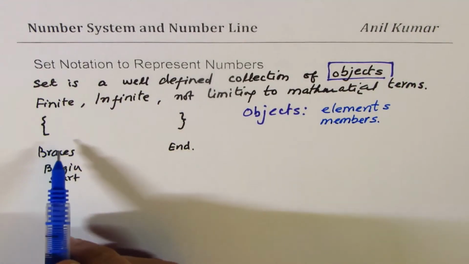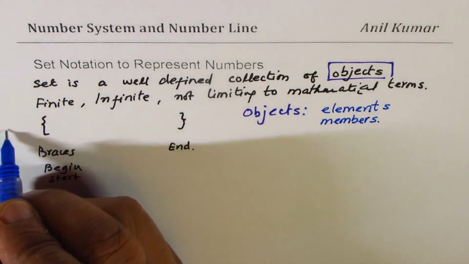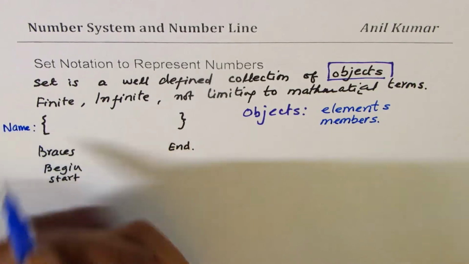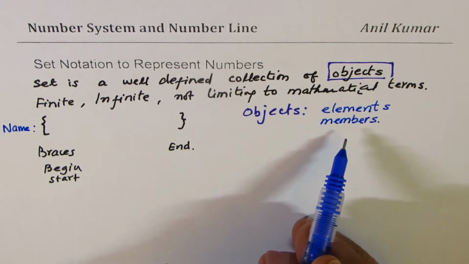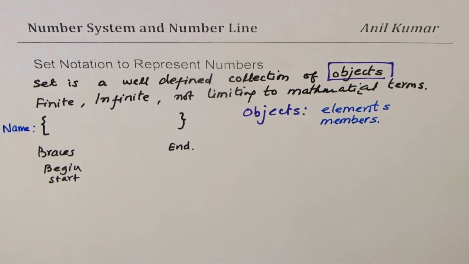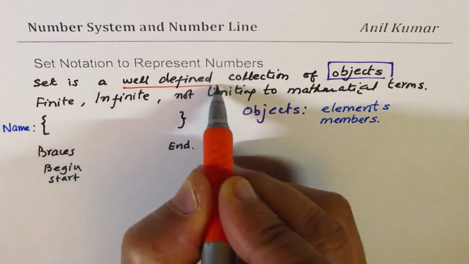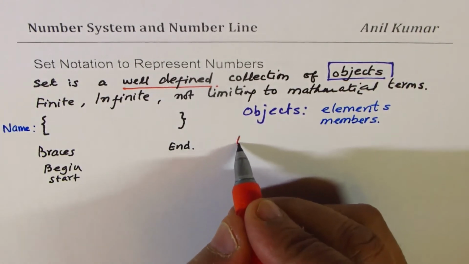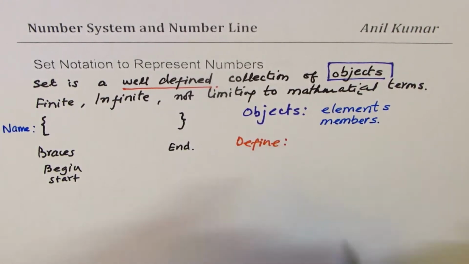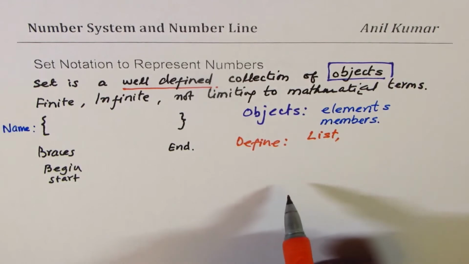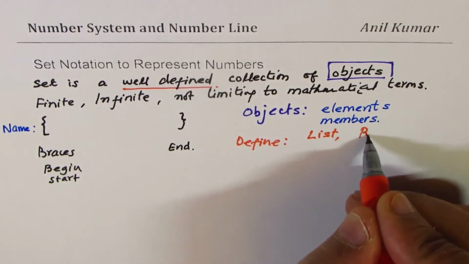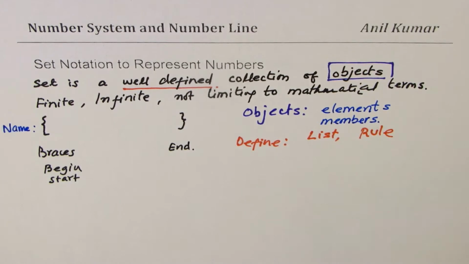Now, a set will also have a name, right? So it's preferred to write a name here so that we can communicate better. I think these are the basics which you should know. Now, when we say well-defined, how do we define it? One way is you can just list, so no need to write a description. The other way is to write a rule. So it could be a rule or a list.